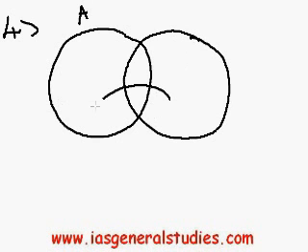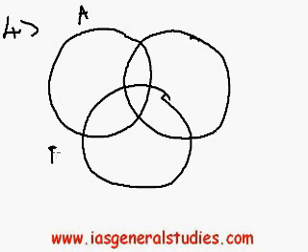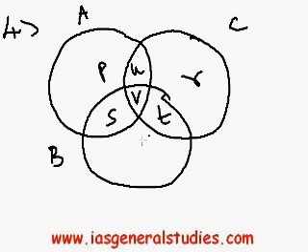This is A, and there is another circle here, B, and this is C. Now they have given the regions: this is V, then this is U, that is A and C intersecting as U, and they have given S, T, P, R, Q. Instead of numbers they have given variables.